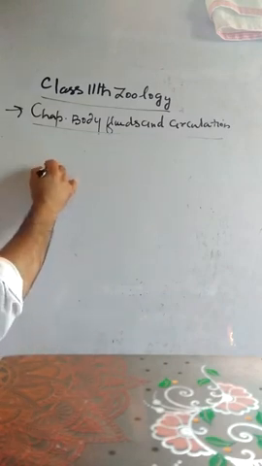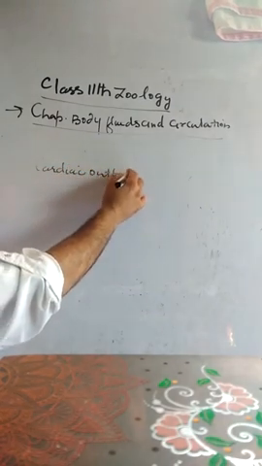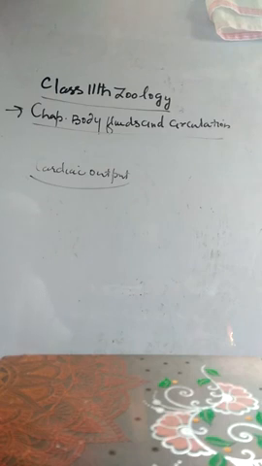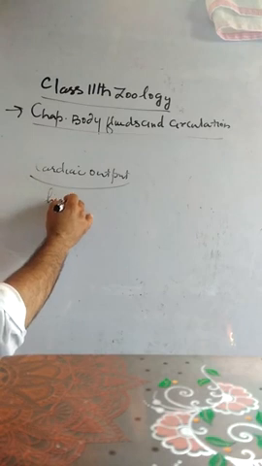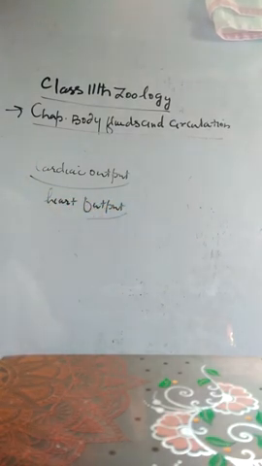Cardiac output. Cardiac output can be defined. This term is also related with the cardiac cycle. The volume of blood pumped by the left ventricle into the systemic circuit per minute is called heart output or cardiac output. Heart output can be defined as the volume of blood pumped by the left ventricle into the systemic circuit per minute. It depends on two factors, heart rate and stroke volume.